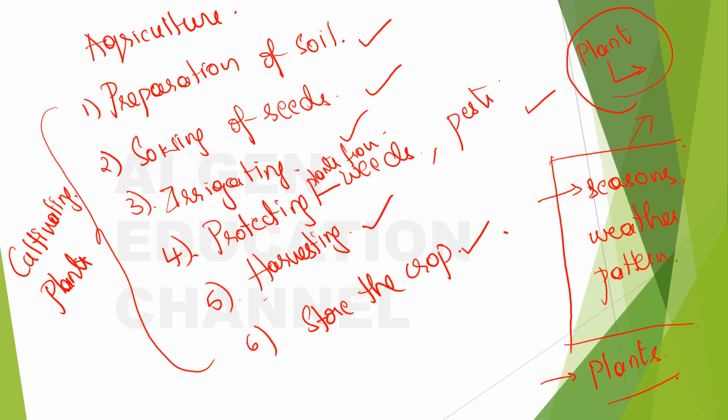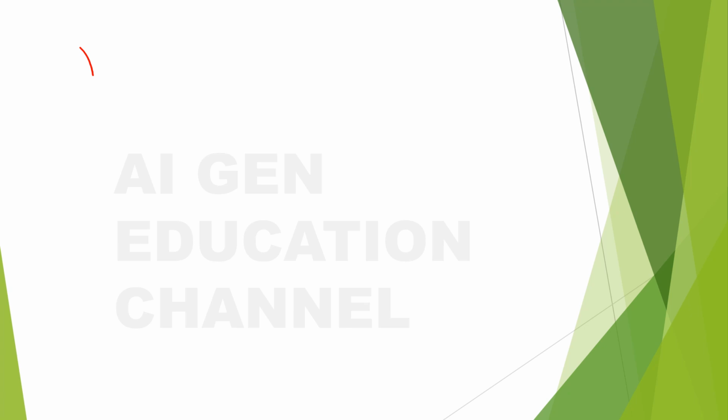Okay, so if I have to give some types of crops, we can popularly say there are two types of crops: kharif crops and rabi crops. So what are these kharif crops?